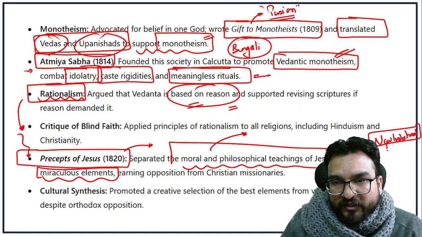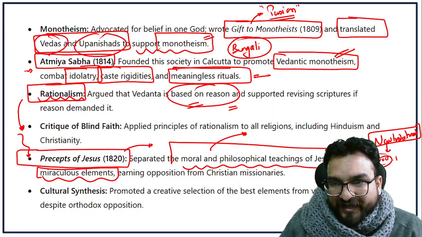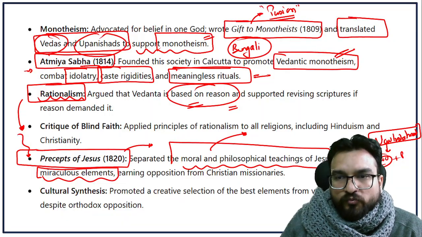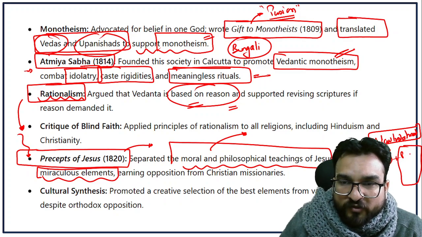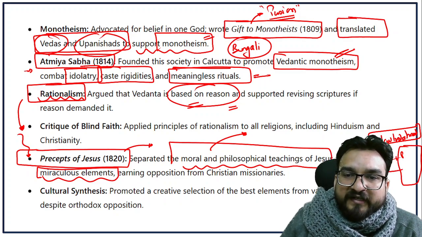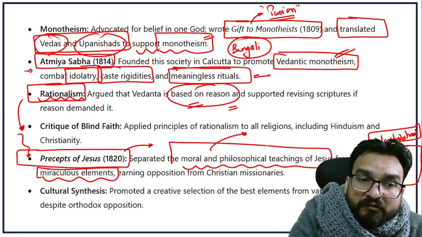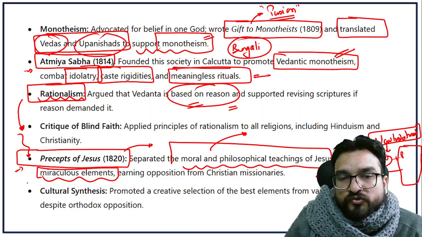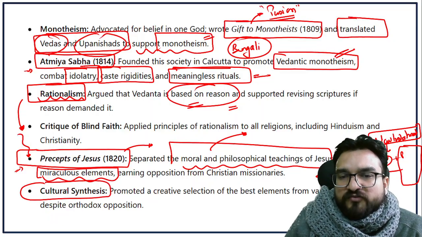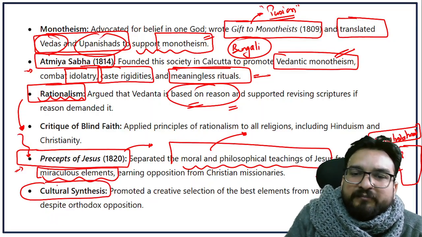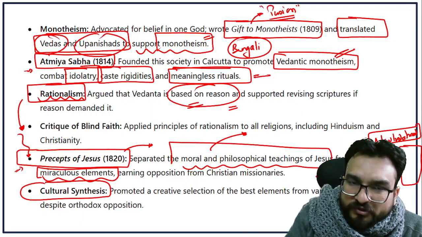Now, in the New Testament there were some miraculous stories related to Jesus, and some philosophical and moral stories too. What he did, he basically just compiled the philosophical and moral stories so that people can understand this and incorporate this in their religion, right? So Precepts of Jesus, you should remember, he wanted to have this cultural synthesis where we should select the best elements from various cultures despite orthodox opposition, right?